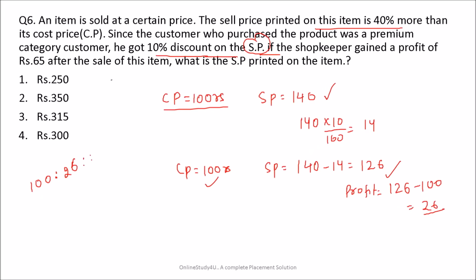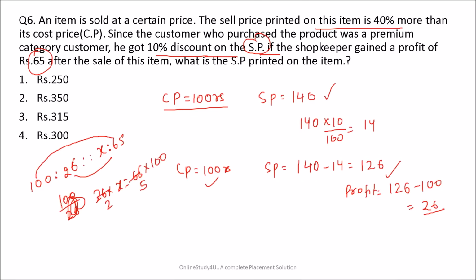But I wanted the profit as 65 rupees. So what is the cost price? So 100 divided by 26, or if you know the method, multiply the corner one, multiply the middle one. 26 into x will be equal to 65 into 100. 13 5s are 65, 13 2s are 26, and 2 5s is nothing but 50 times, right? Okay, so x will be equal to nothing but 250 rupees.